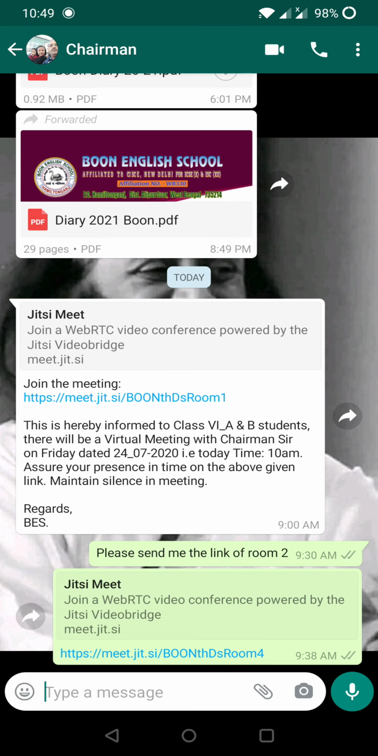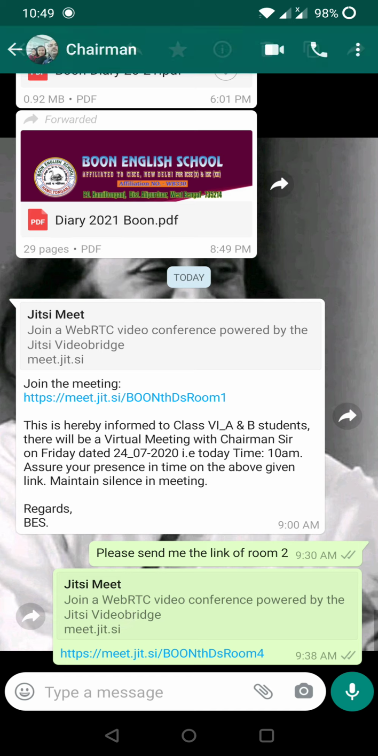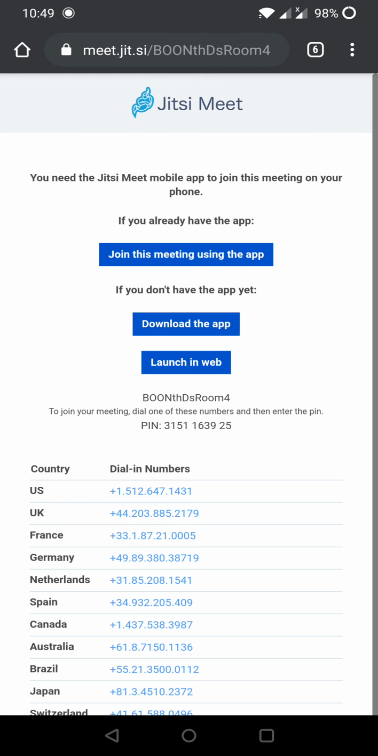So you would be getting such links in your WhatsApp groups, class-wise WhatsApp groups, and you just have to click on the meeting IDs, that is the thing highlighted in blue. After clicking it, a web page will open. Now it is highly recommended that you already have the Jitsi Meet application installed in your phone, to ensure a better and much more elaborate meeting. If not, the very least that you can do is to just launch in web.